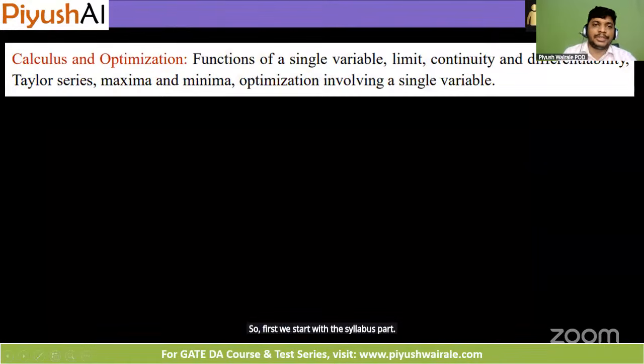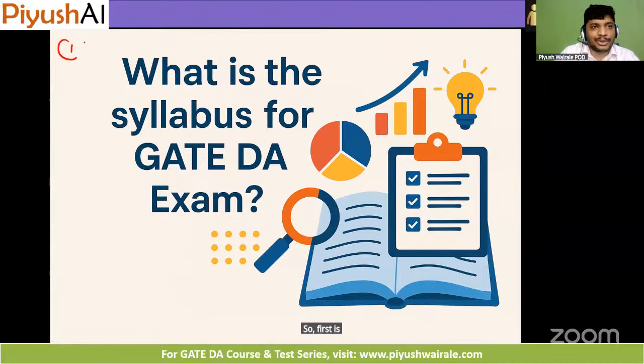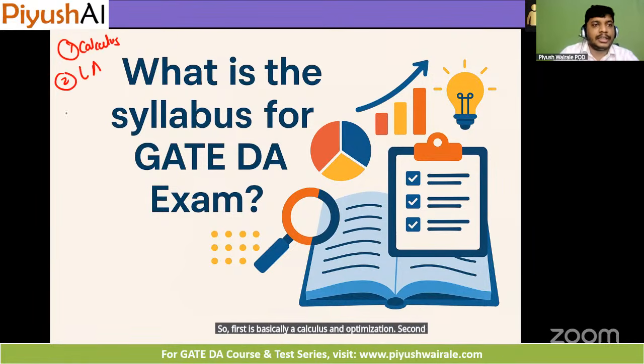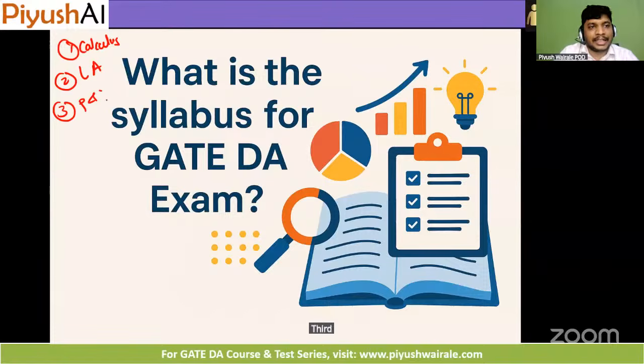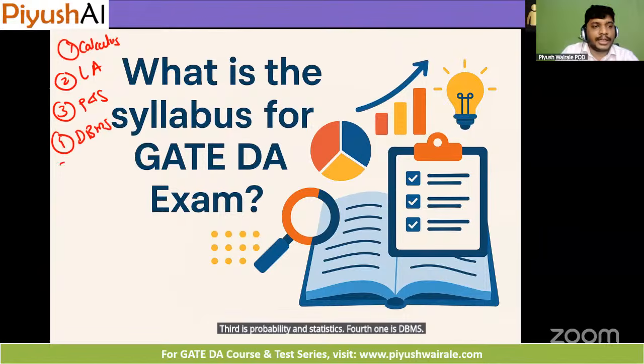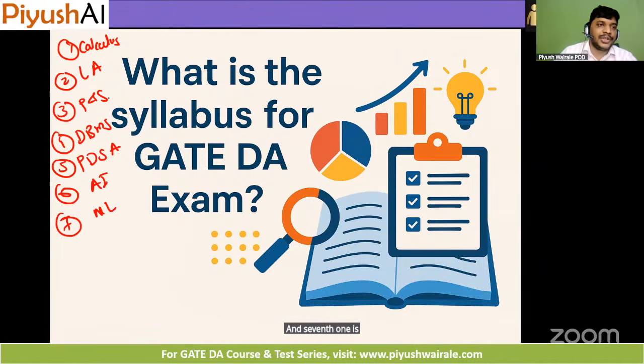So we have 7 subjects here. First is calculus and optimization. Second is linear algebra. Third is probability and statistics. Fourth one is DBMS. Fifth one is PDSA, which is Python, data structures and algorithms. Then sixth one is AI, and seventh one is machine learning. So we have 7 subjects in the technical section here.